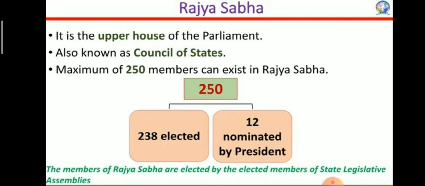The number of representatives from each state of India in the Rajya Sabha varies on the basis of their population. And the members of Rajya Sabha are elected by the elected members of the State Legislative Assembly.